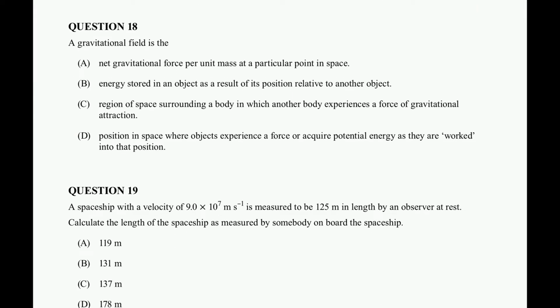Again, we have another definition answer, question 18. A gravitational field is the net gravitational force per unit mass at a particular point in space. So again, that's similar to option A in the previous question. It's just telling us the gravitational field strength, a definition for the field strength, that it's the strength at a particular point in space. So a particular point, that's leading me towards the strength in space.